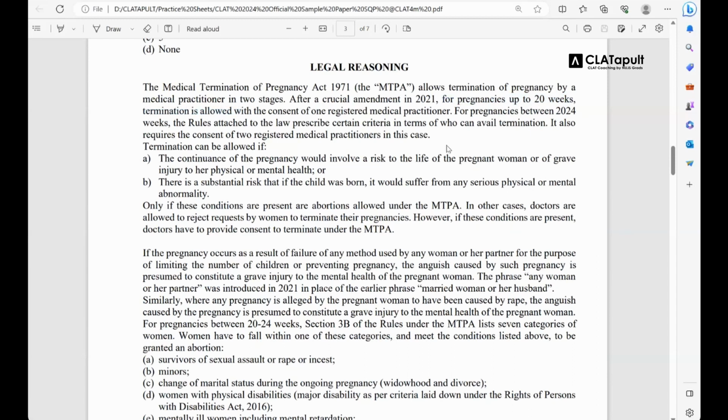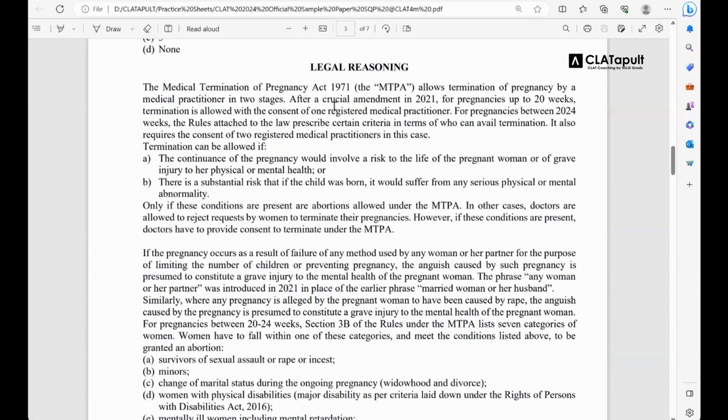Now pregnancy is something which involves two lives: the life of the mother and the life of the upcoming child. So on one hand, you have the right to life of the child. And on the other hand, you have the right to privacy, the right of the mother to make her own decision. So how do you balance such rights? If you allow pregnancy, then you are taking away the right to life of that unborn child. If you do not allow it, then you're taking away the right to privacy of that woman. So that was the big question, which was majorly resolved in our country by this amendment.